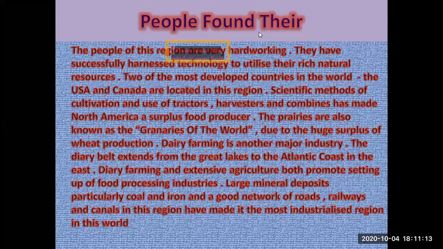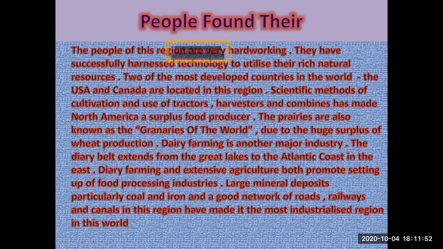Now you have to understand about the people, what type of people are found over there and what kind of activities they usually do. The people of this region are very hardworking. They have successfully harnessed technology to utilize their rich resources. Two of the most developed countries in the world, the USA and Canada, are located in this region. Scientific methods of cultivation and the use of tractors, harvesters, and combines have made North America a surplus food producer.